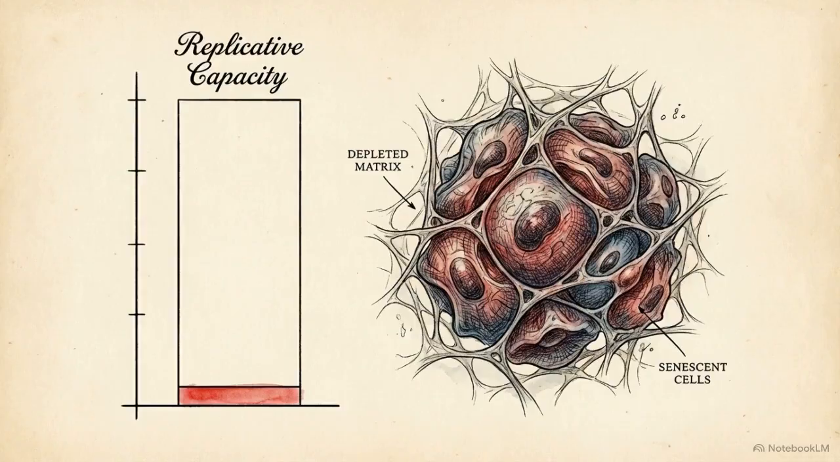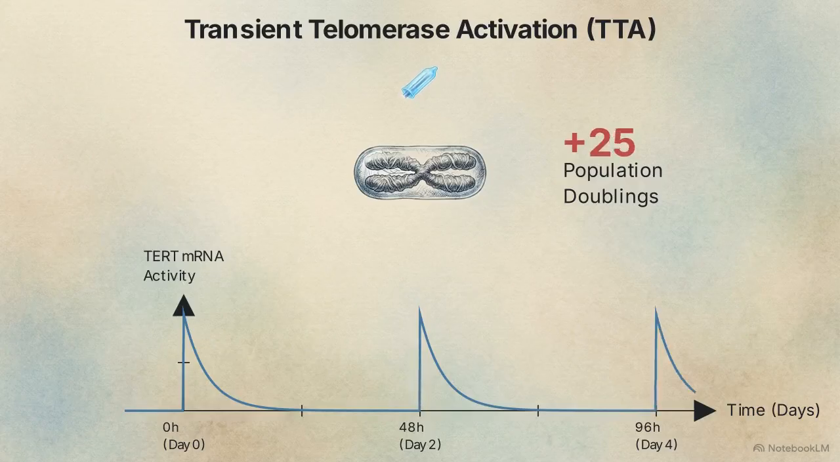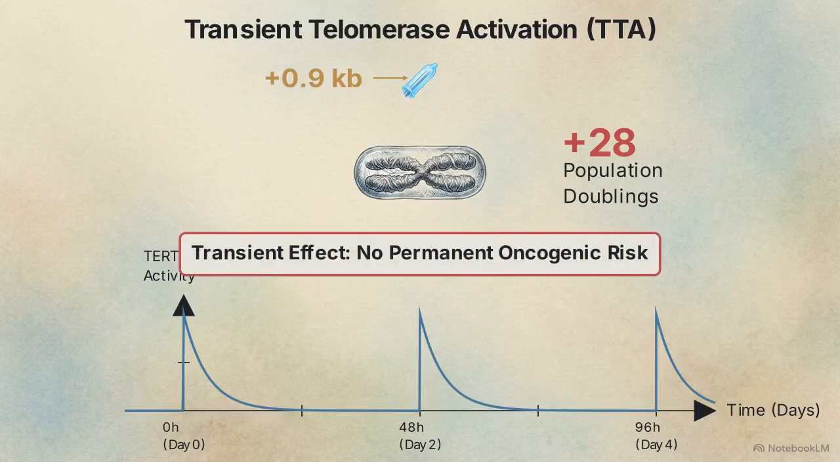These MSCs are the factory for new tissue, but they naturally lack the replicative stamina required for large-scale replacement. To overcome this, we deliver nucleoside-modified RNA encoding human TERT over 3 pulses. TERT is the catalytic subunit of the enzyme telomerase, maintaining chromosome ends. This protocol extends telomerase by 0.9 kilobases, providing an additional 28 population doublings without permanent oncogenic risk.